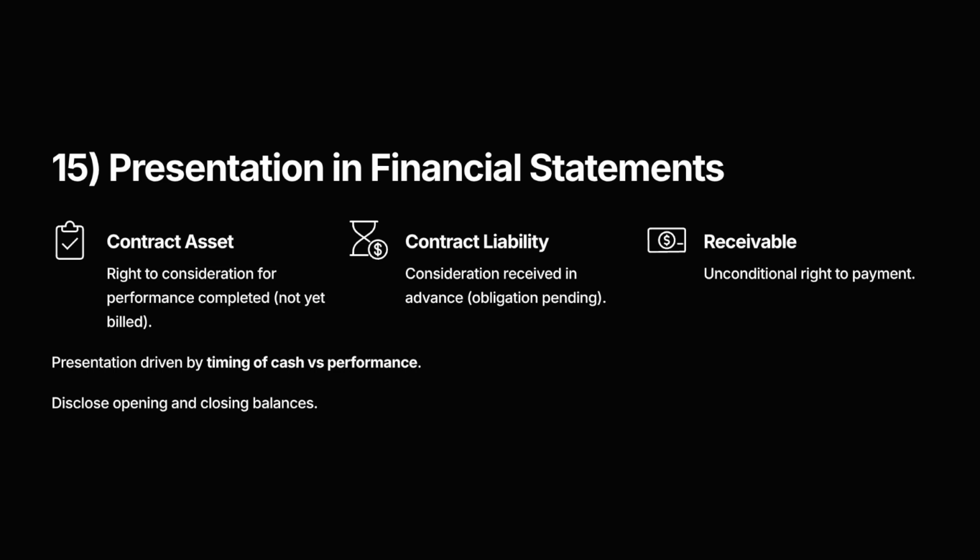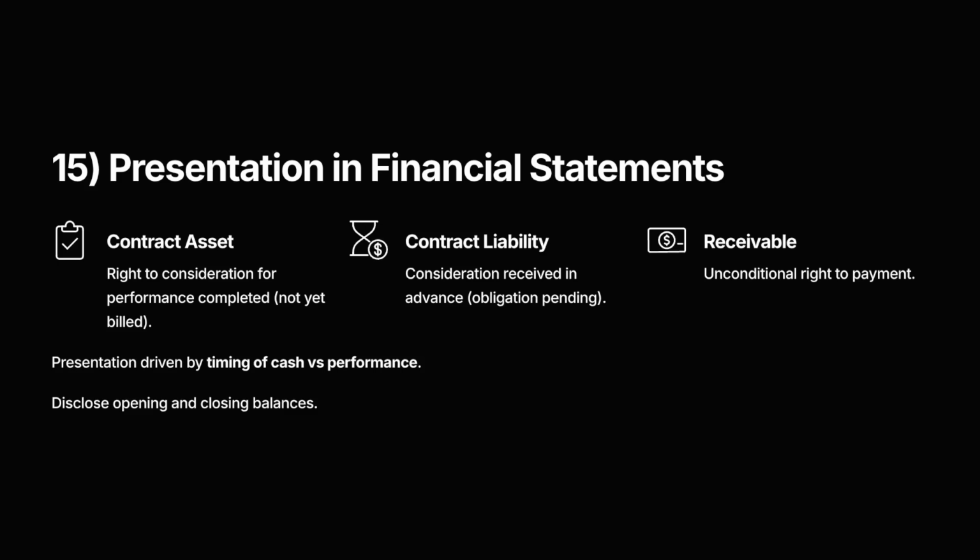15. Presentation in financial statements. IND AS 115 introduces 3 key balance sheet items: contract asset, work performed but not yet billed; contract liability, payments received in advance for work not yet performed; receivable, an unconditional right to payment. These items reflect the timing difference between cash movements and performance obligations. Companies must disclose the opening and closing balances for transparency.